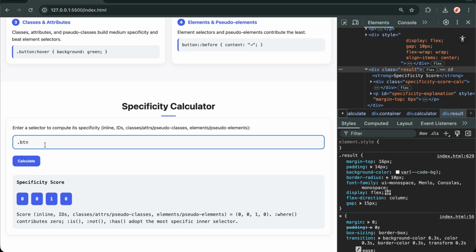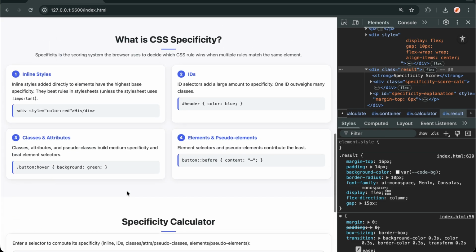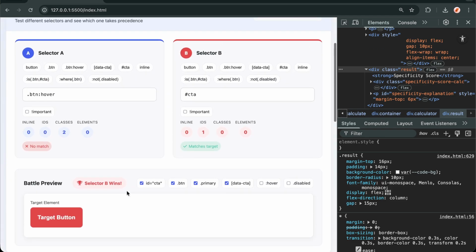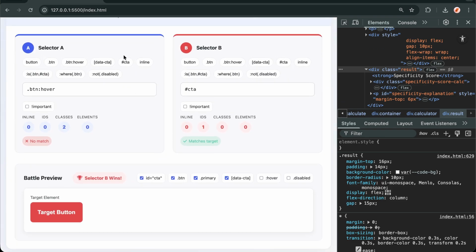Let me show you how this works with our Specificity Battle Arena. Think of this as a boxing match between CSS selectors. In this corner, we have selector A. Let's give it .btn:hover. And in this corner, selector B. We'll give it #CTA. Now watch what happens when they both try to style our target button.